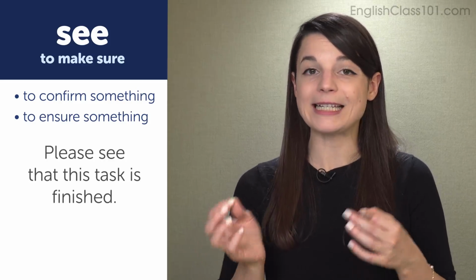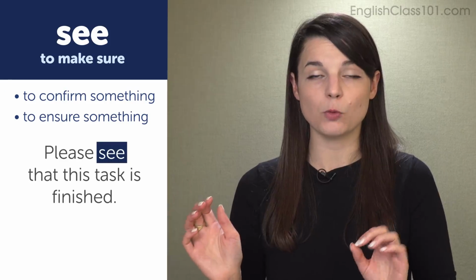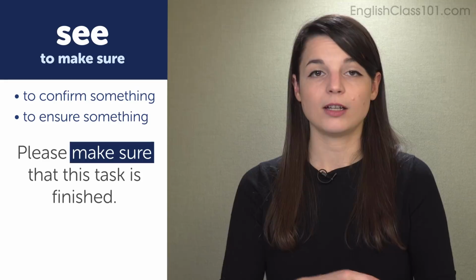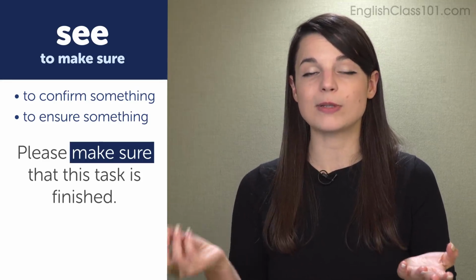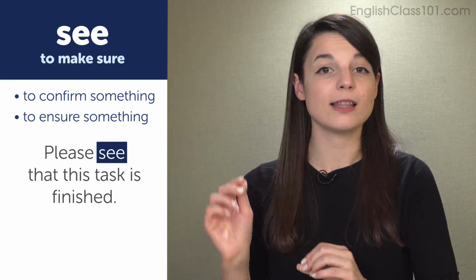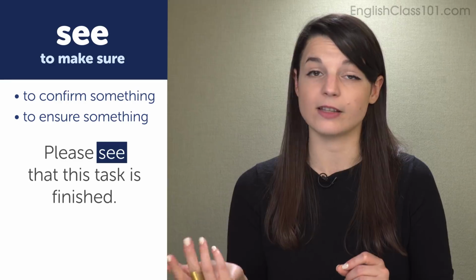In the first one, please see that this task is finished, we could replace the verb see with make sure. Please make sure that this task is finished. So that's a very clear sentence. Please see is just a shortened way of saying make sure. Please see that this task is finished. Please ensure that this task is finished. We can replace the verb here.